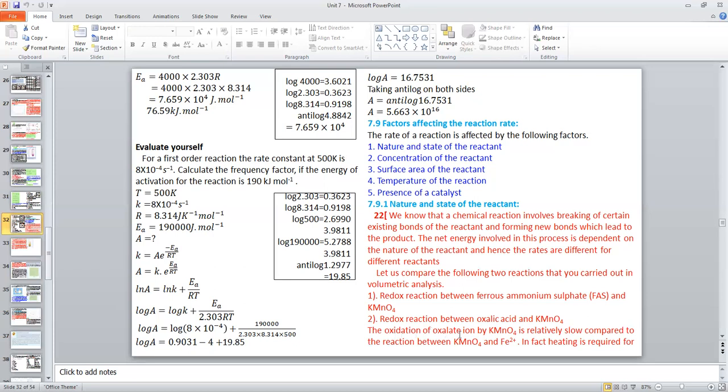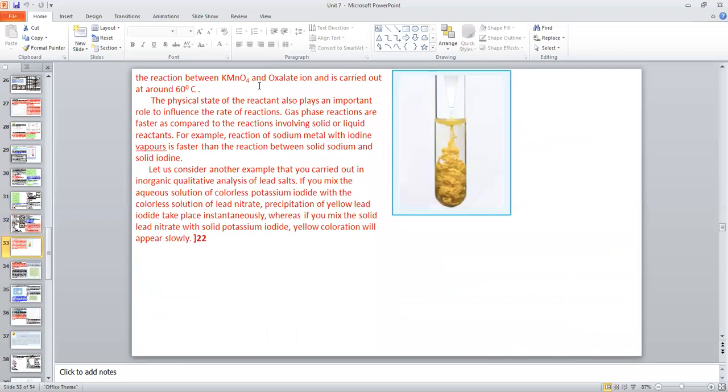The oxidation of oxalate ion by potassium permanganate is relatively slow compared to the reaction between potassium permanganate and ferrous ion. In fact, heating is required for the reaction between potassium permanganate and oxalate ion and is carried out at around 60 degrees C. Okay, the physical state of reactant also plays an important role to influence the rate of reactions.